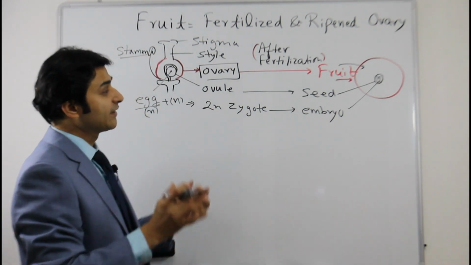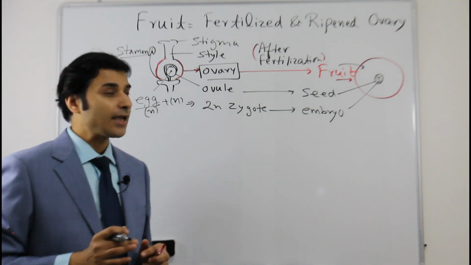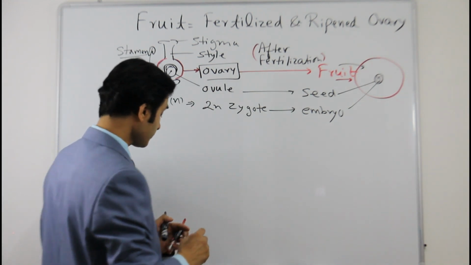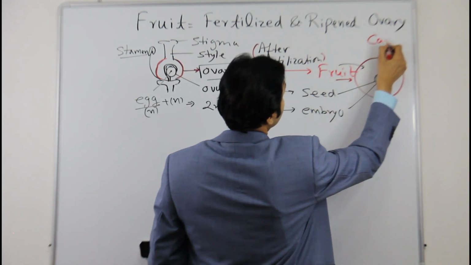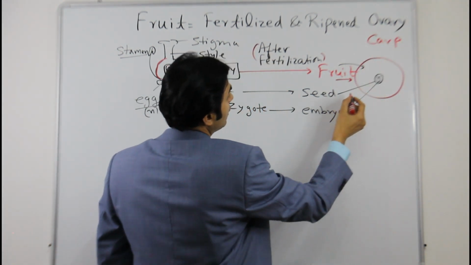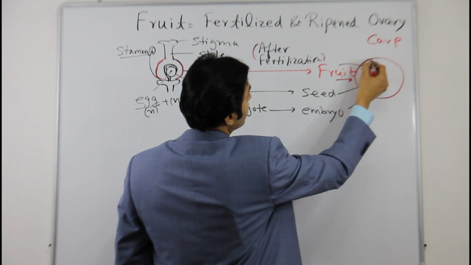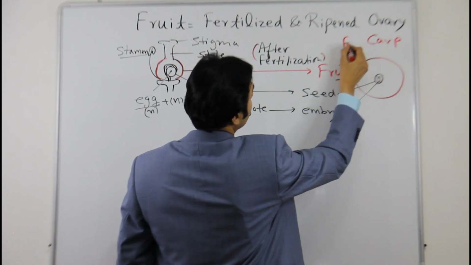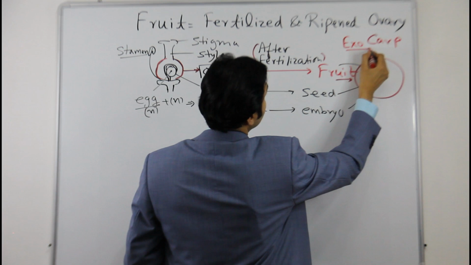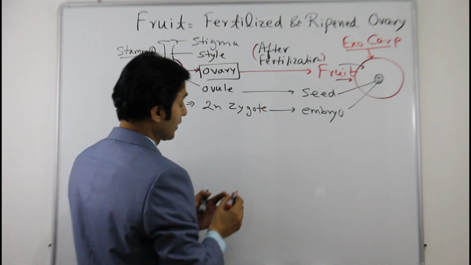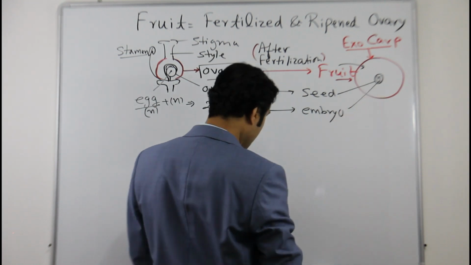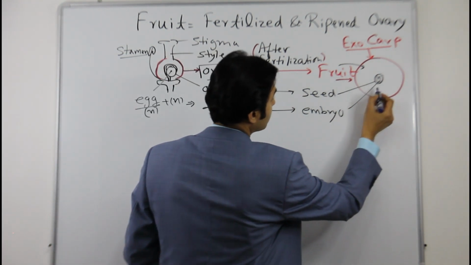Now generally all fruits have three different regions. The fruit is also known as carp in plant science or botany. As you can see, the outermost layer of the fruit is called exocarp. So this one is exocarp, and then the innermost layer of the fruit, this one.